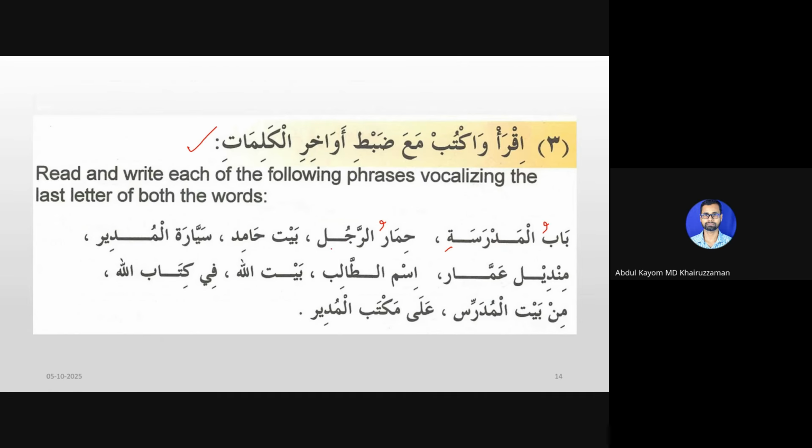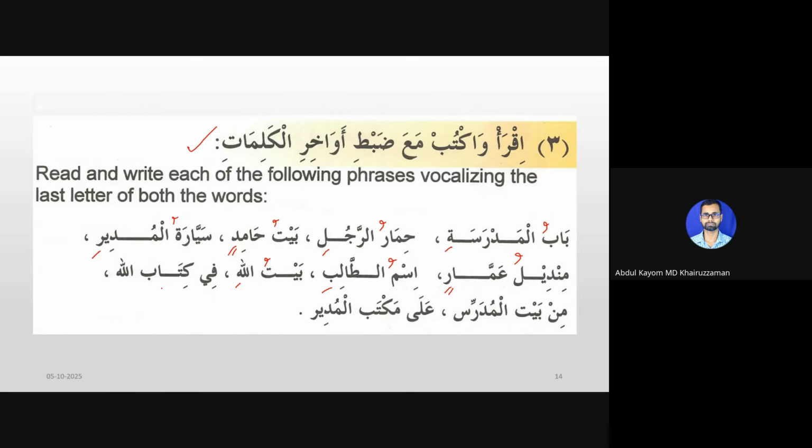Himarur Rajuli. Himarun means donkey, and Ar-Rajul means the man. Himarur Rajuli, the man's donkey. Baitu Hamidin, Hamid's house. Sayyaratul Mudiri, the principal's car. Mindilu Ammarin, Ammar's handkerchief. Ismut Talibi, the student's name. Baitullahi, the house of Allah.